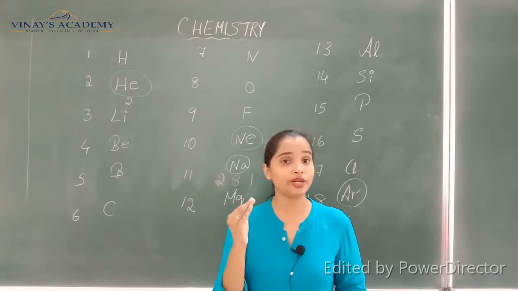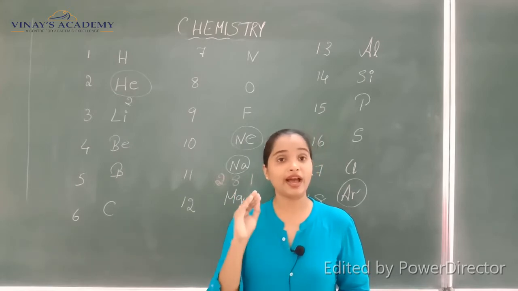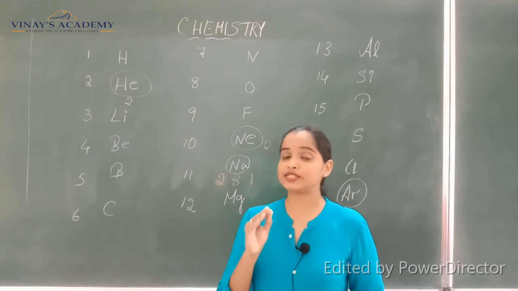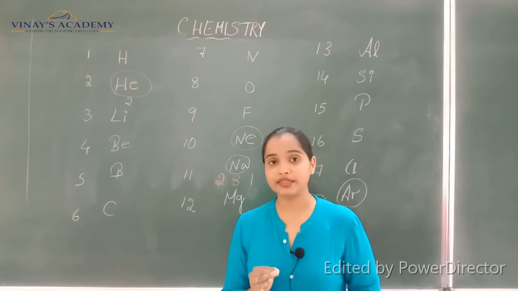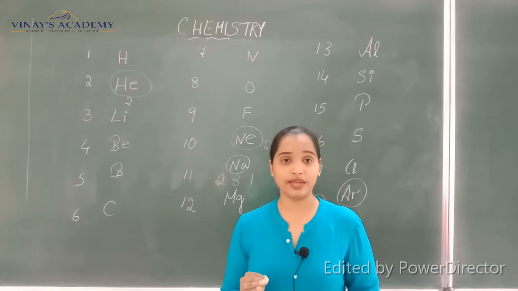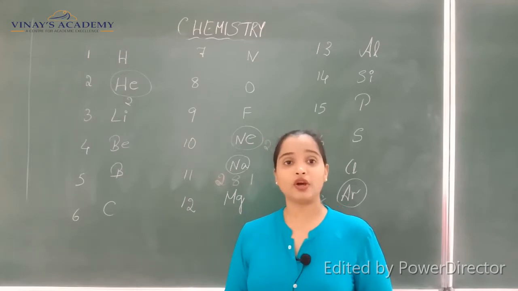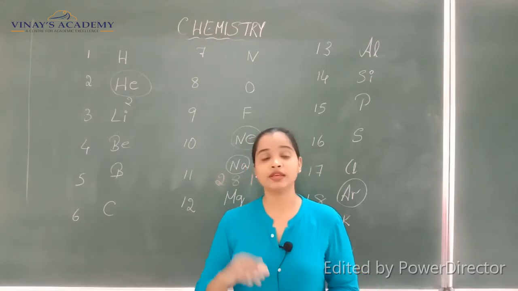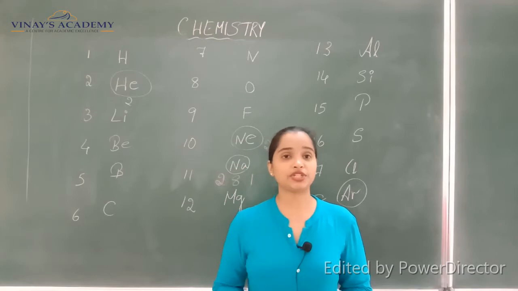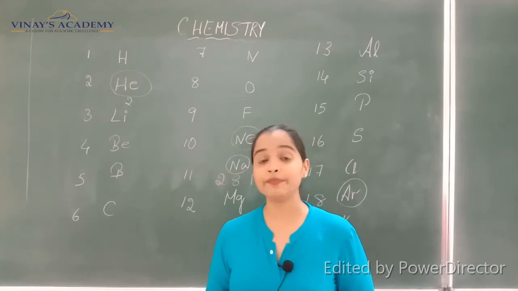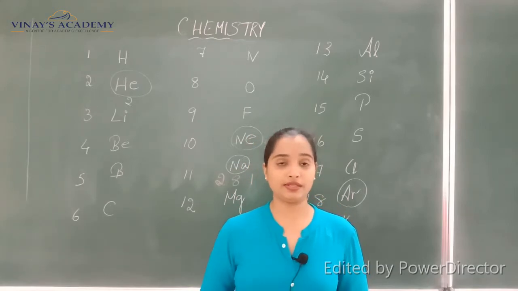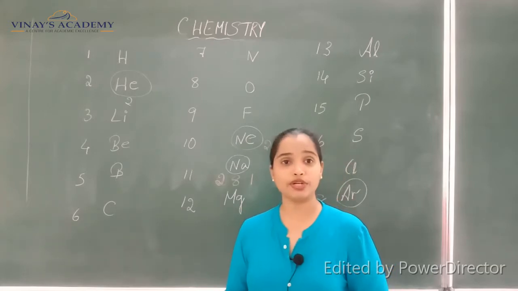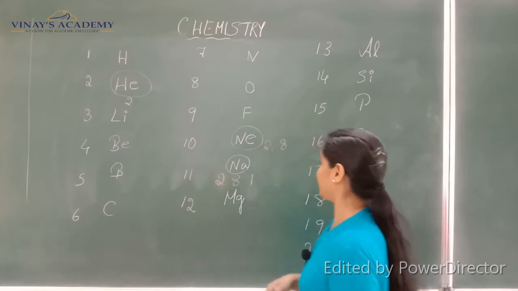In order to form an ion... if you have heard this earlier, let me just tell you that ions are charged particles. We call them cations and anions. Cations are positively charged particles and anions are negatively charged particles. So if sodium loses 1 electron from its outermost shell, then we can call it...